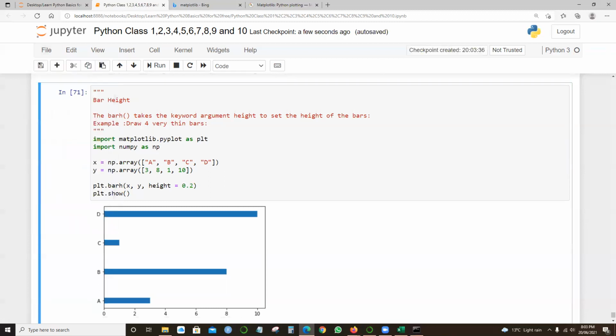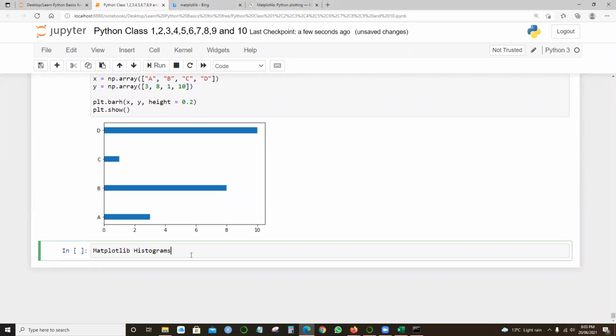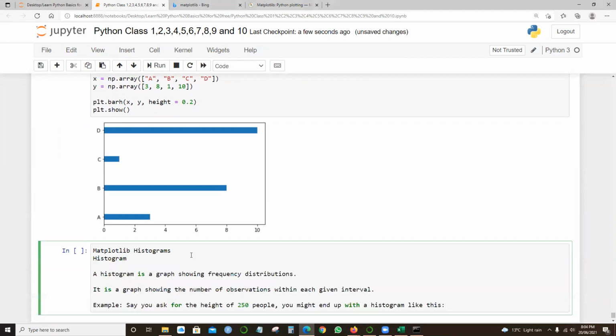The last two examples are something called histogram. So let's go with the histogram example before heading into the pie chart. It's very simple. A histogram is easy to understand if someone has statistical knowledge.